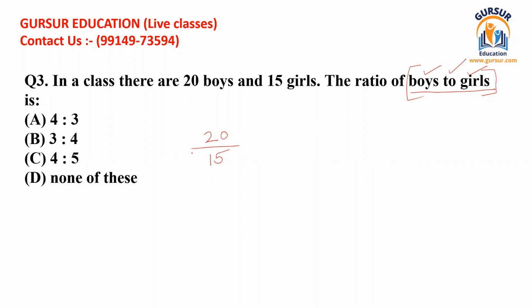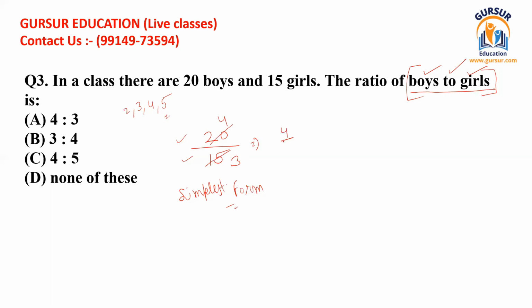Whenever this kind of situation is there, you always have to reduce it to the simplest form, which I have already explained in previous questions. How can you reduce this? You just have to find a table at which both the numerator and the denominator can be divided. With 2, these cannot be divided. With 3, these cannot be divided. 4 cannot divide. But with the table of 5, both 20 and 15 can be divided. If I divide 20 by 5, I get 4. If I divide 15 by 5, I get 3.